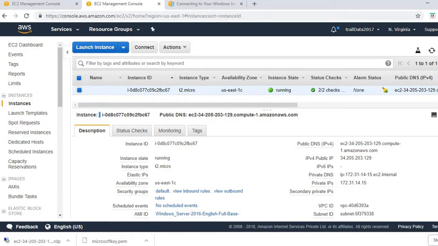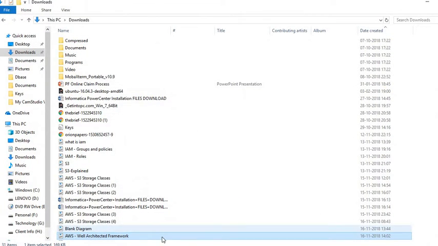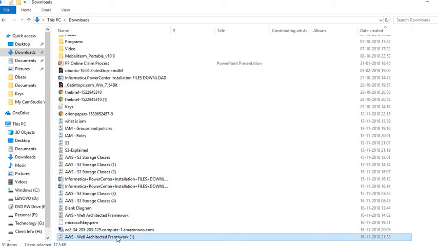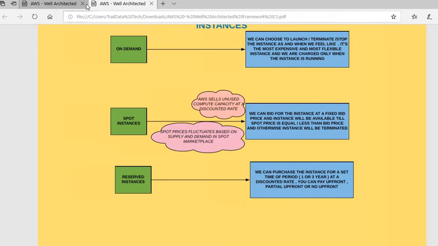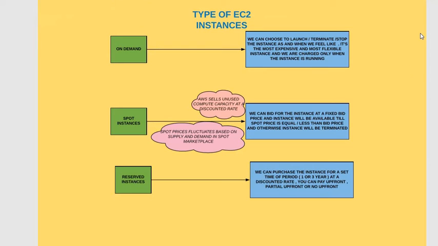I have some presentation material that I would like to show you regarding the different types. As you can see, under on-demand, we can choose to launch, terminate, or stop the instance as and when we feel like. It is the most expensive, but also the most flexible, and we are charged only when the instance is running.